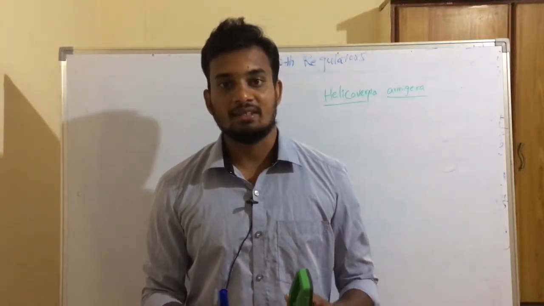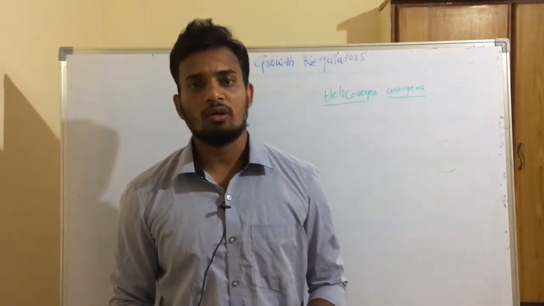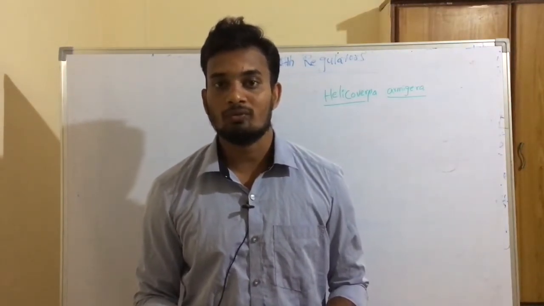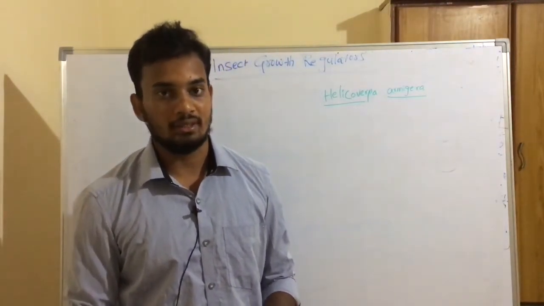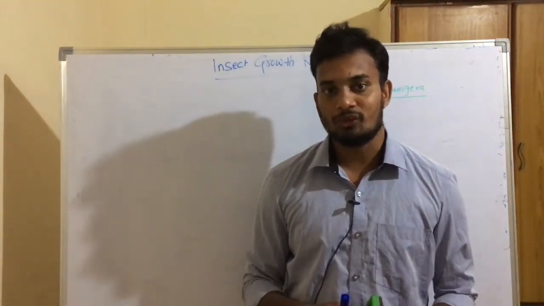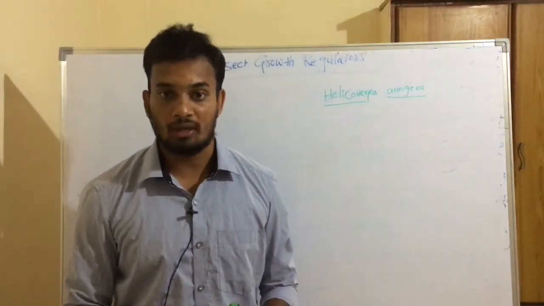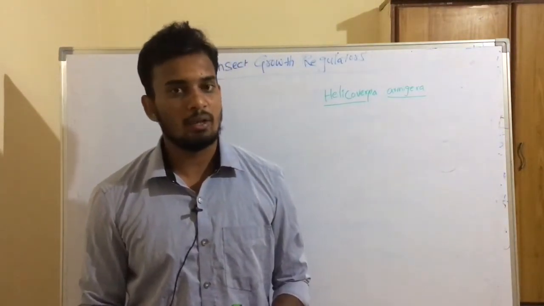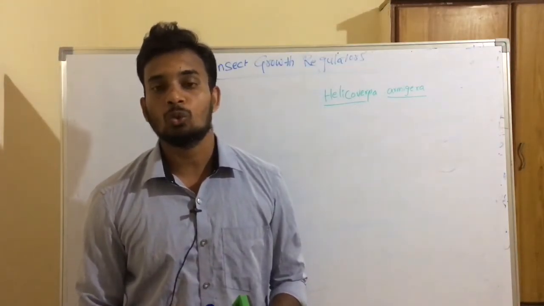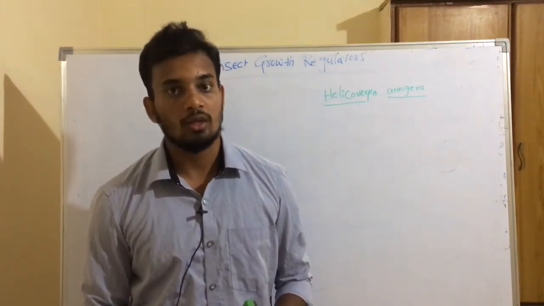Today we are discussing insect growth regulators. So far we discussed the conventional insecticides, which mainly target the nervous system of the insect and cause mortality. Unlike these conventional groups of insecticides, insect growth regulators are very unique in their mode of action and chemistry. As the name implies, these insect growth regulators act on the growth process of the insect and cause mortality.